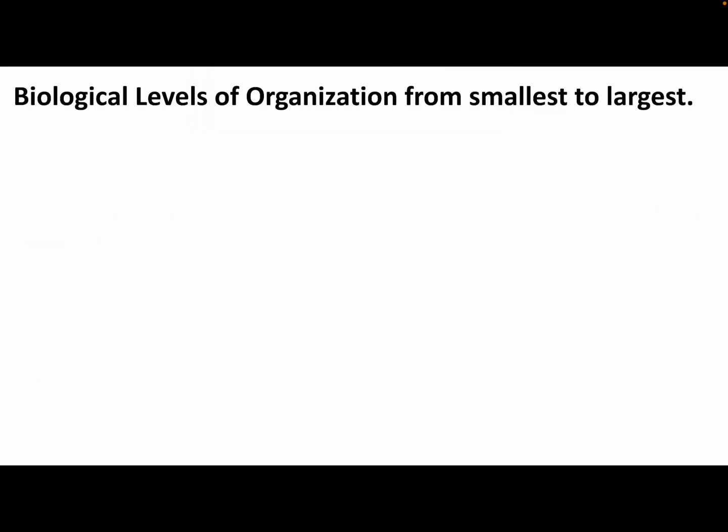Okay. So all the things in an organism can be organized from smallest to largest. We call this the hierarchy of biological organization. A single species would be the smallest group, and this could be just one or two individuals. But if you have a whole group of the same species, then we have what we call a population. So all the same kind of animal living in the same place.